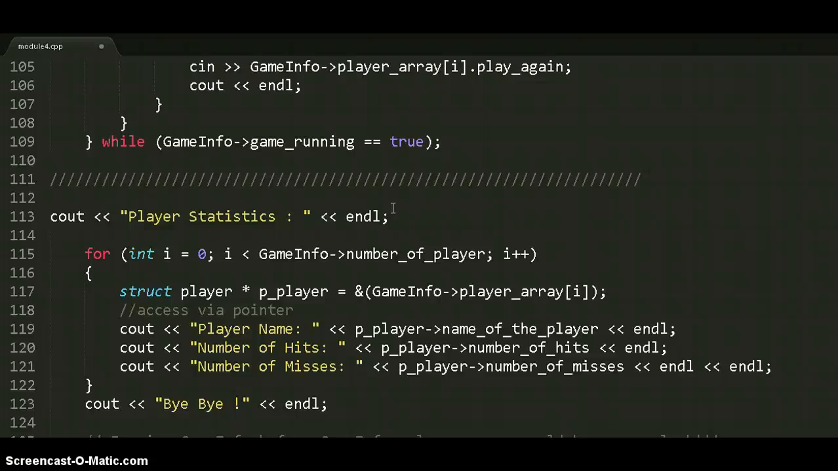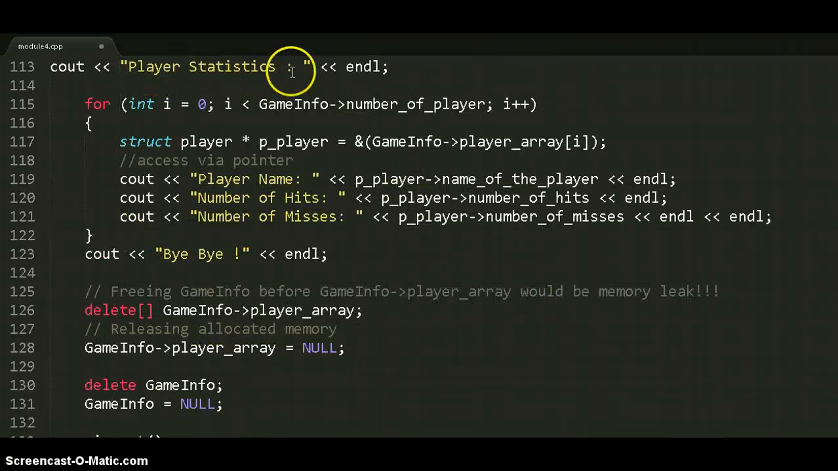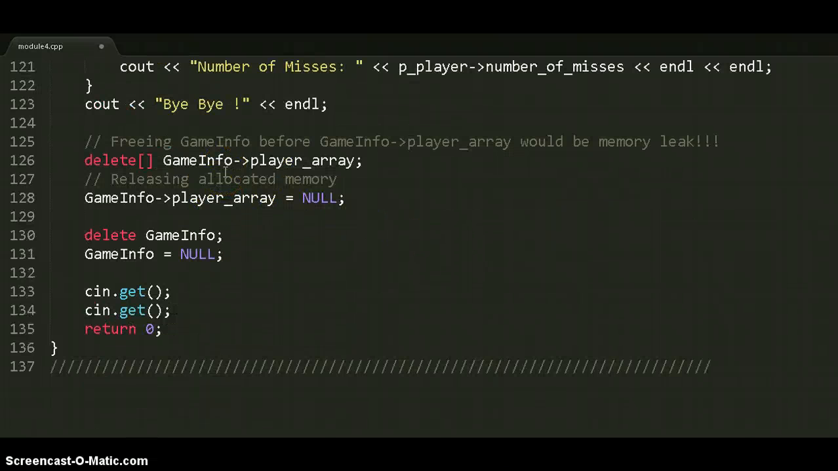And at the end it will print out the player statistics, and with this pointer function it is possible to get those statistics, and it will print out statistics for all the players. And to free the memory, we delete this game info pointer. It sets to null, and then also the game info is also null.